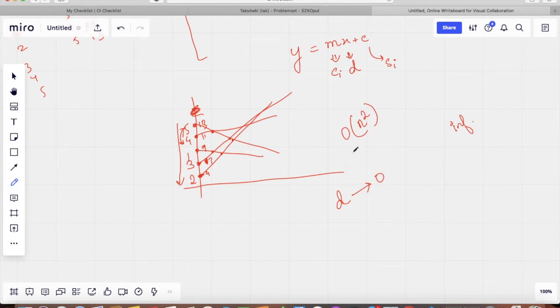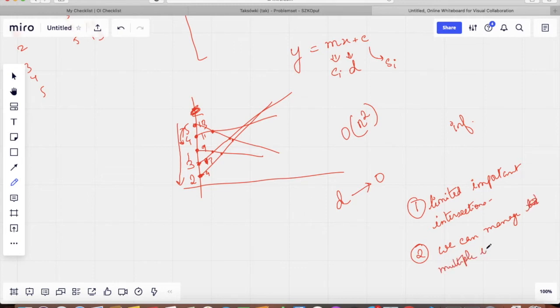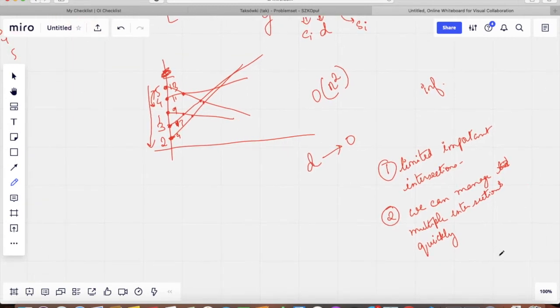Well, we might try to think that there can be two possible ways to approach this problem further using intersection points. One way is that we can make some assumption that there are only limited important intersections, or the second assumption can be that we can manage multiple intersections quickly using some data structure or something.